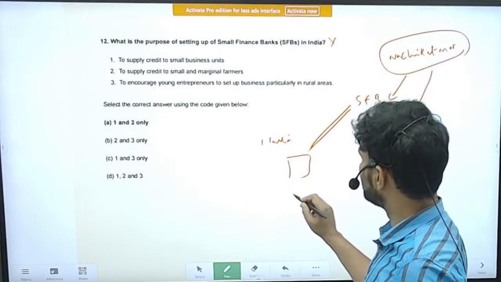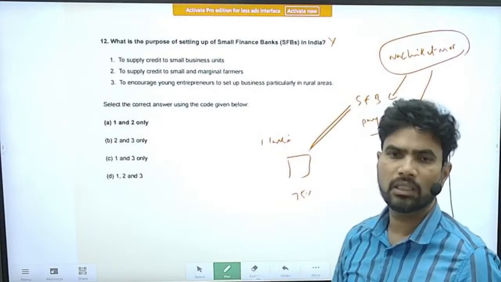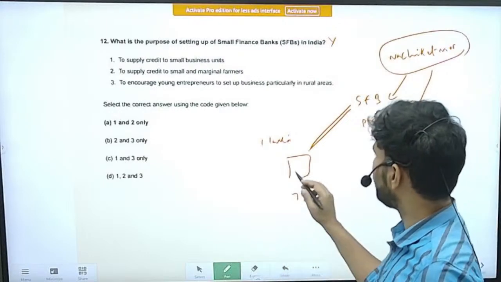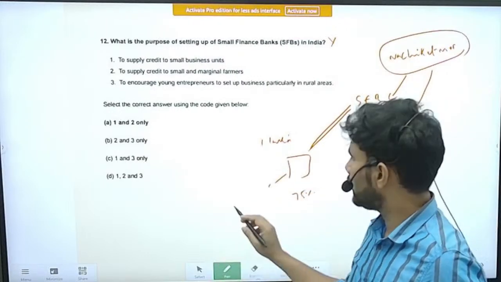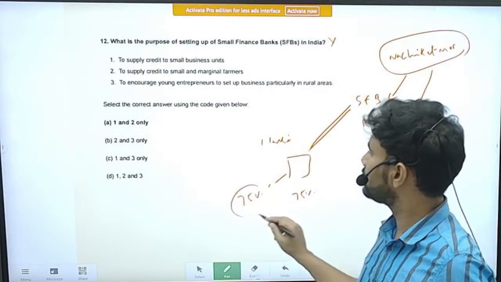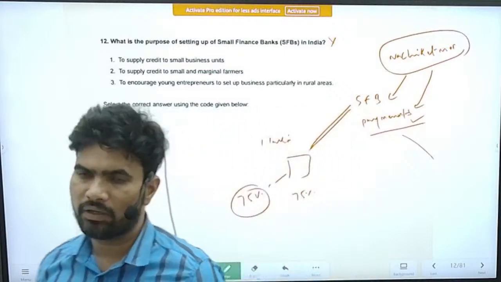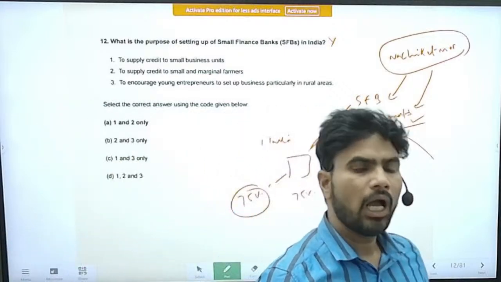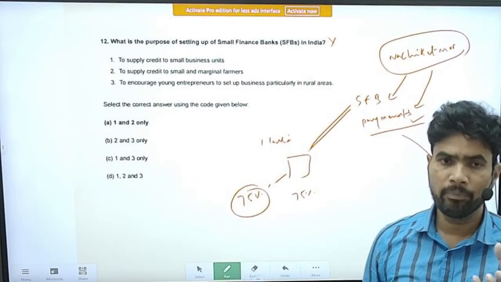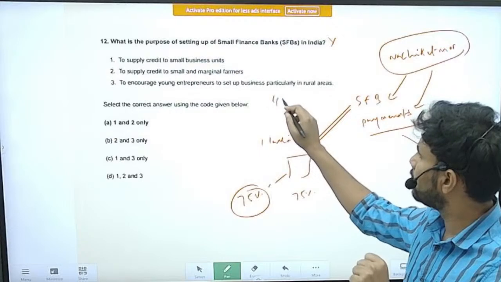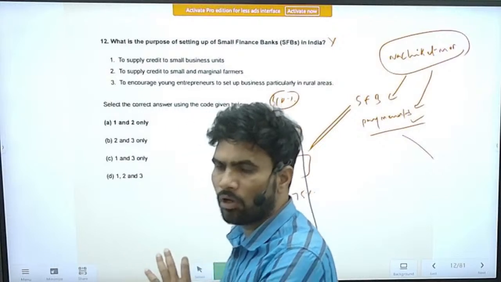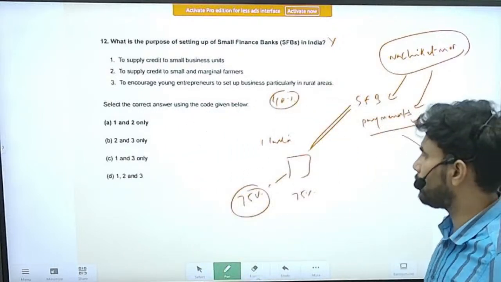Apart from that, 75% of its branches have to be in the rural areas. And the priority sector lending, the entire loans advanced by small banks, has also to be 75%. They have to be advanced to priority sector lending. I think you know the concept of priority sector lending. For the commercial banks, it is 40%. I think previously also we have seen this question. But for small finance banks, it is kept as 75%.